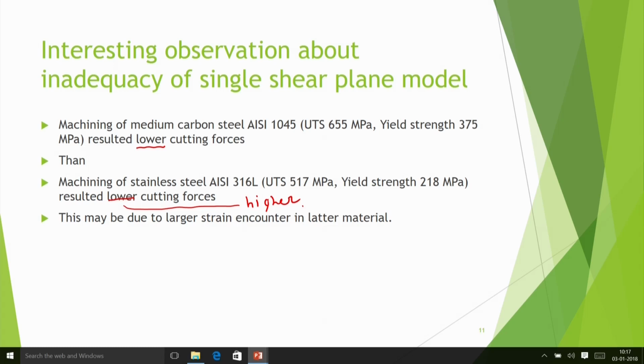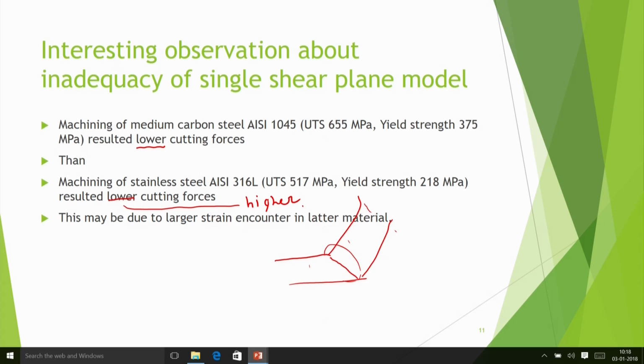Astakhov argued that this may be due to the larger strain encountered in this material. That means in the stainless steel, there may be a lot of redundant deformation, a lot of unwanted deformation. Suppose I want to cut some material and this chip is there, this portion has been cut. Now we require energy in cutting, but during the process the chip thickens and, you know, it shortens also. So this I am doing unnecessarily. Chip thickening is not of any use, but it happens and it takes energy. So we can say it is redundant energy.